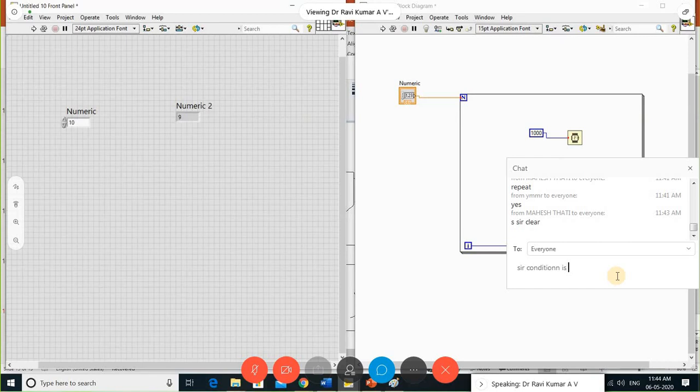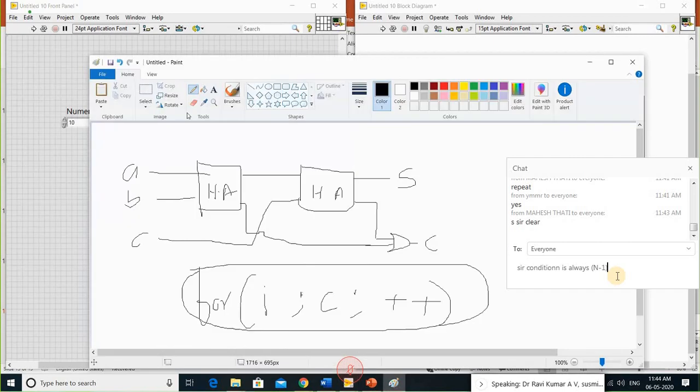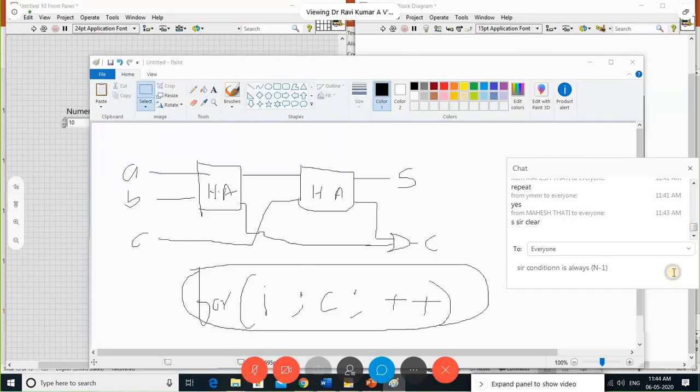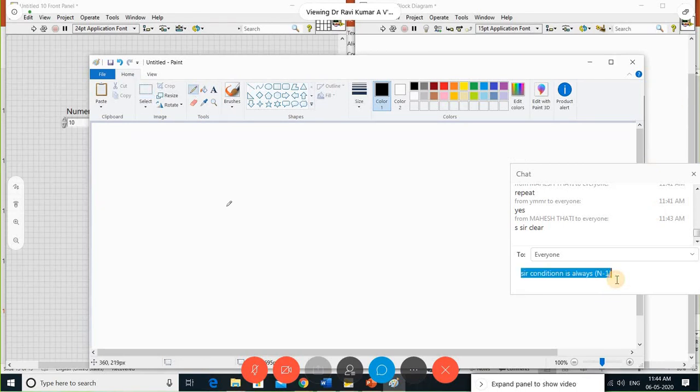We have done this before. How are we supposed to do this? Sum of n numbers. Normally, what we are going to do is it should be under the loop.